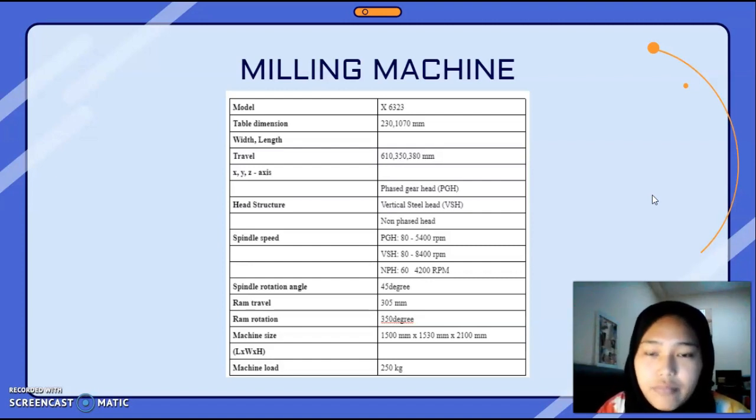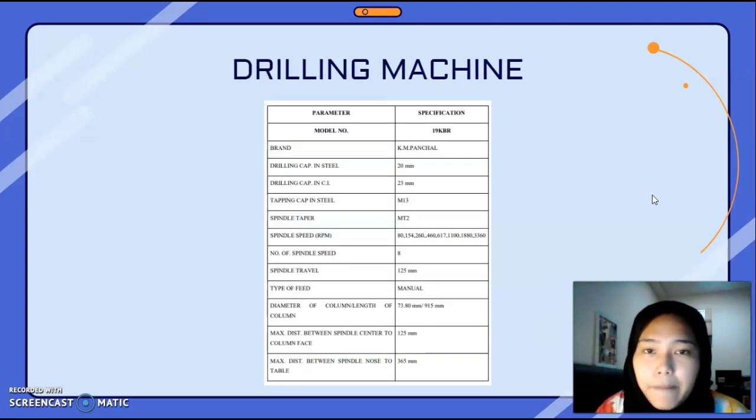Non-gear head, or NPH. Spindle speed is PGH 80 until 5400 RPM, for VSH is 80 until 8400 RPM, and for NPH is 60 until 4200 RPM. Spindle rotation angle is 45 degrees. Ram travel is 305 mm. Ram rotation is 350 degrees. Machine size is 1500 mm times 1530 mm times 2100 mm. And machine load is 250 kg.